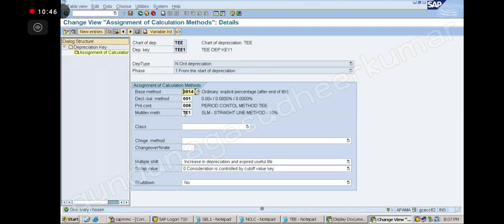It is a straight line method, no? But understand, in the very first year, is there any difference between SLM and WDV? No, sir. So you have to wait to see the difference. You have to wait a couple of years, and then you can see the difference.